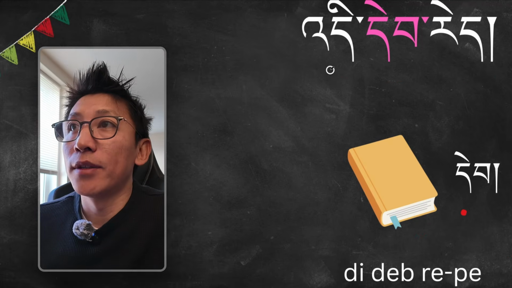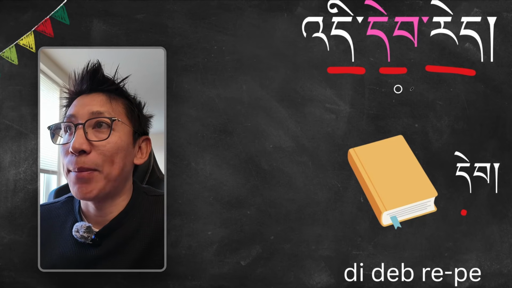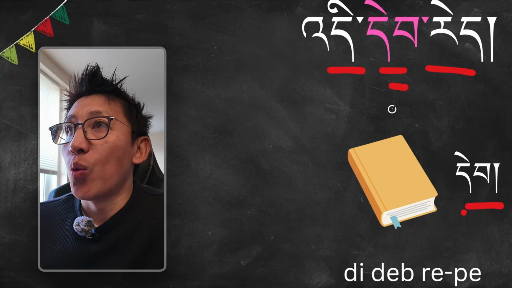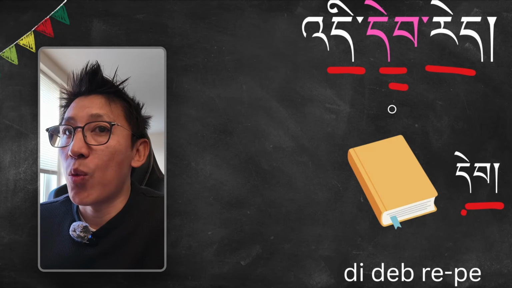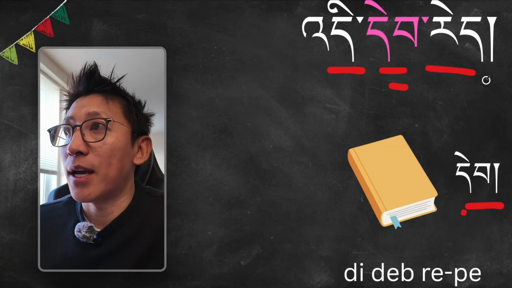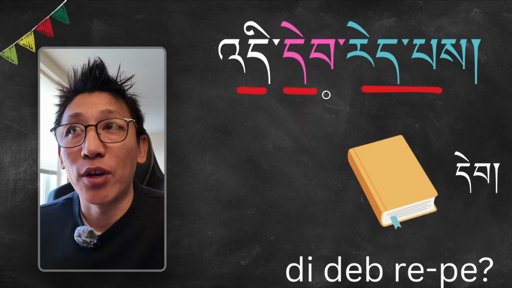Also in this sentence we learn di tep re. We learned this word before. Di tep, ta tempo te pa tep. When we say this is a book, and if we want to ask this as a question, we know we have to add pasa pe at the end. So let's move forward. Di tep re be. Now it's your turn.